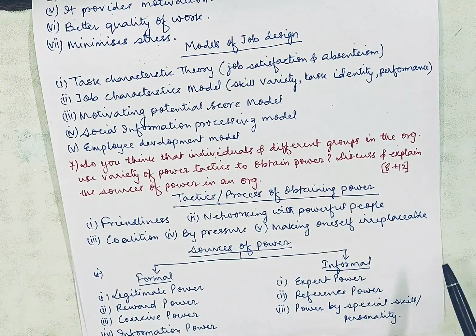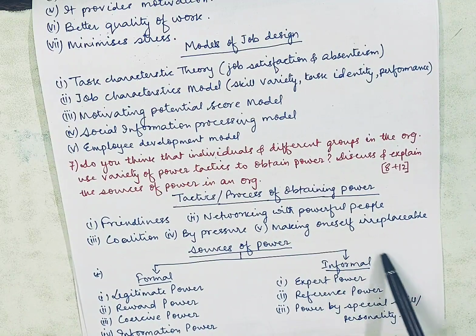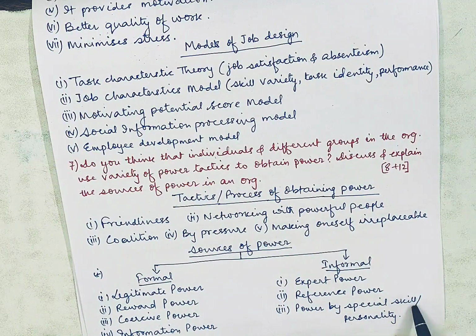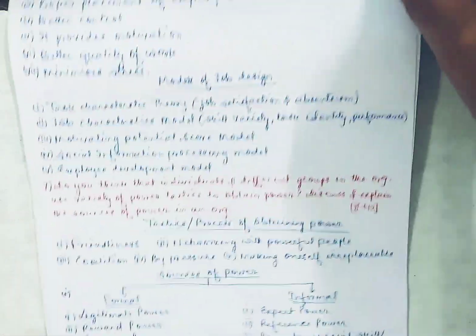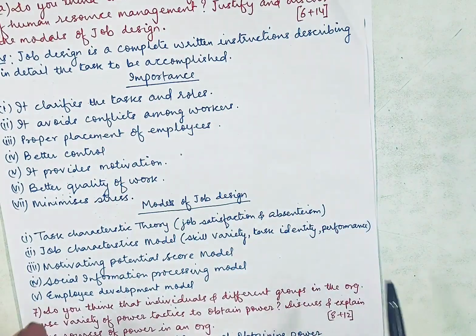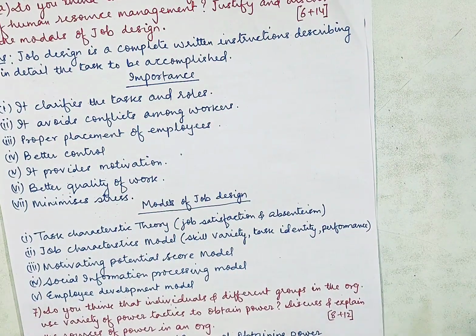And informal sources are not a part of organizational power sources. Generally, expert power, reference power, and power by special skill or personality, which is also called charismatic power. So we can define these points to make the answer lengthier.